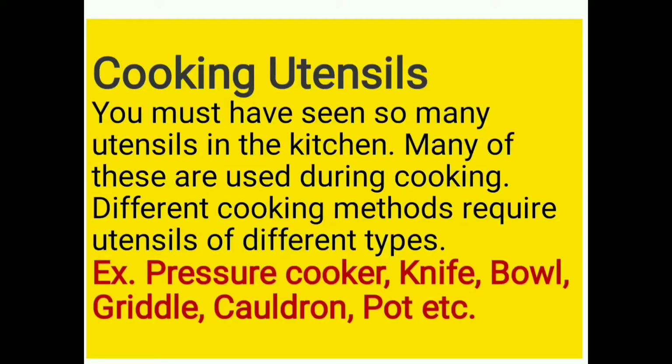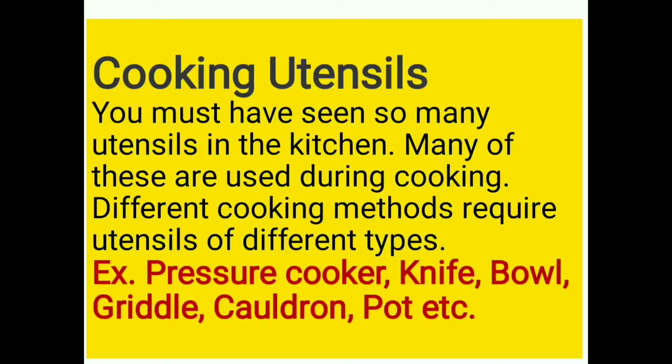Okay, now move to cooking utensils. You will ask, ma'am, what are cooking utensils? The utensils which are used to cook different food items are called cooking utensils. You will see different cooking utensils in the kitchen. The pressure cooker is there, knife is there, bowl is there, griddle is there, cauldron is there, and pot is there. So these are the cooking utensils.